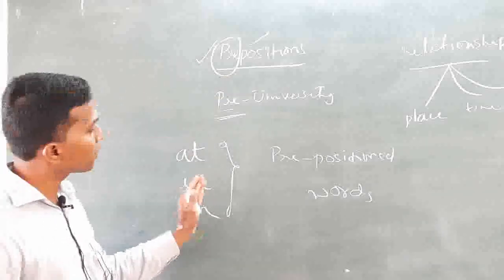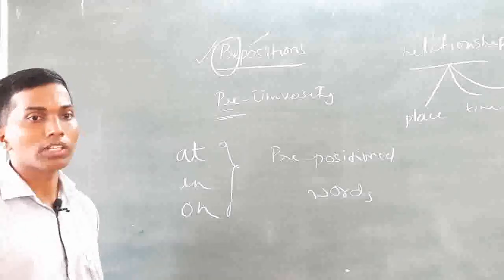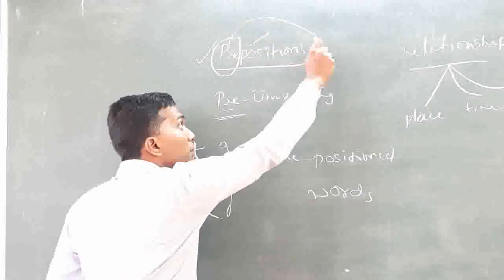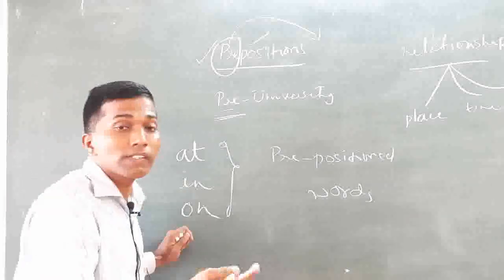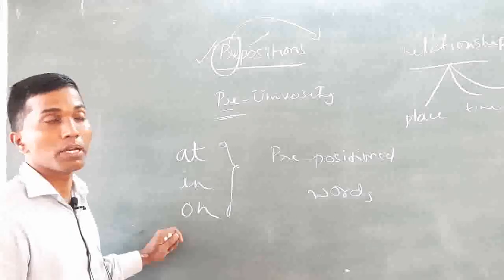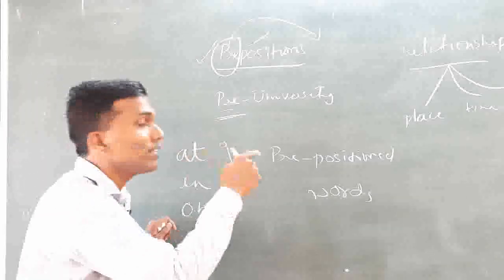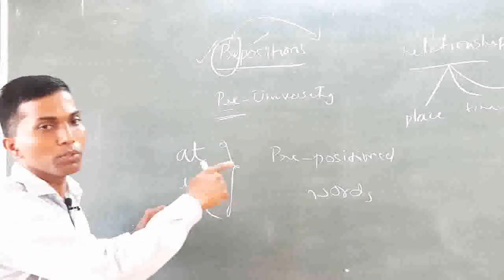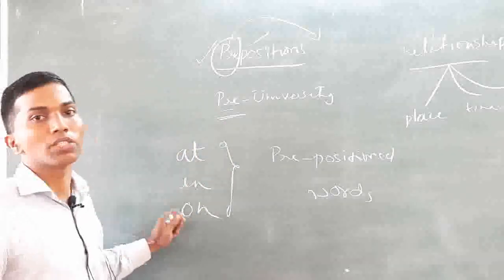These words are prepositioned to what? A particular group of words. This concept is very important. These words are to be prepositioned to some important words in sentences. Why are these words prepositioned? These words are prepositioned to establish said relations or relationships. What are the relationships that we have written here on the board? Place, time, movement, these relationships.